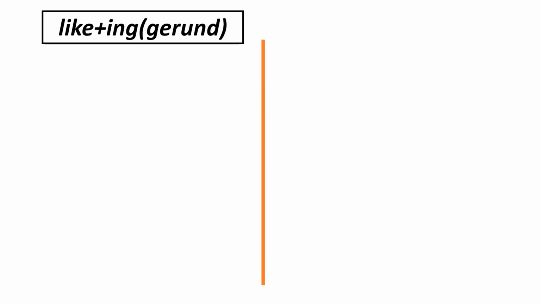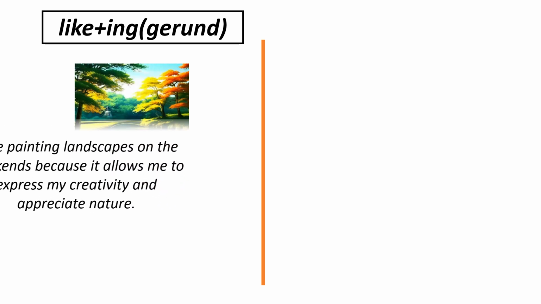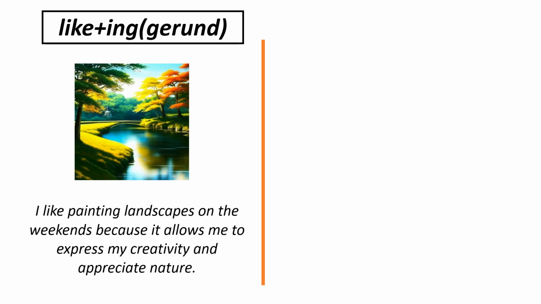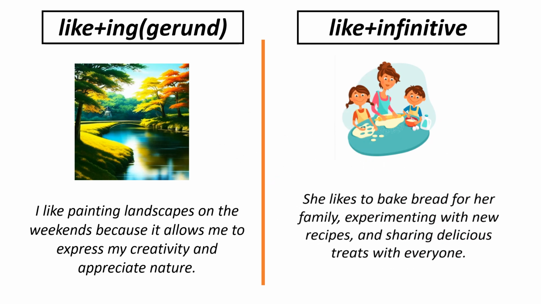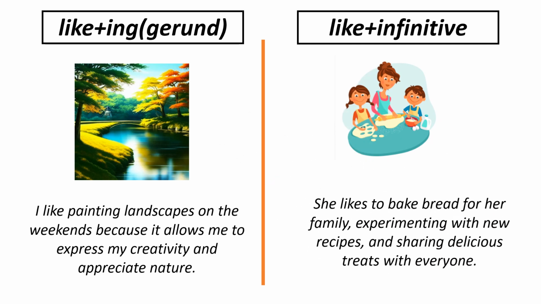So, for gerund, we have this example. I like painting landscapes on the weekends because it allows me to express my creativity and appreciate nature. It's enjoying something. For infinitive, here is an example. She likes to bake bread for her family, experimenting with new recipes and sharing delicious treats with everyone. So here it's a habit or a preference.